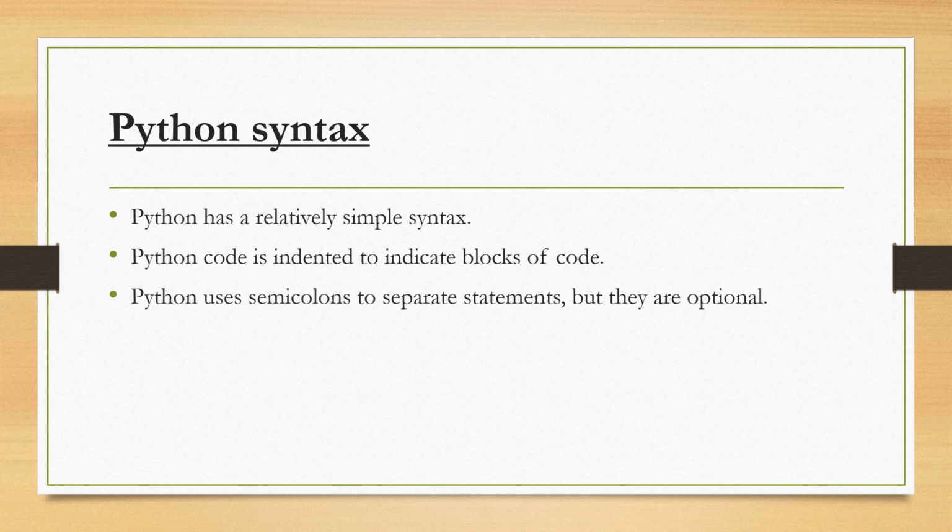In further slides, first, Python uses semicolons to separate statements, but they are optional. Like in C, C++ and Java, there is a semicolon used to separate statements, but it is optional in Python. So we can use a semicolon or we can directly omit it.